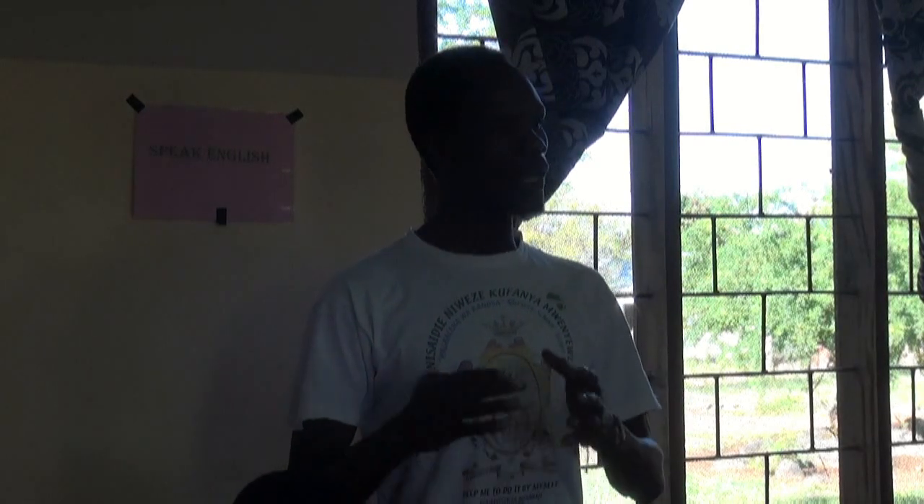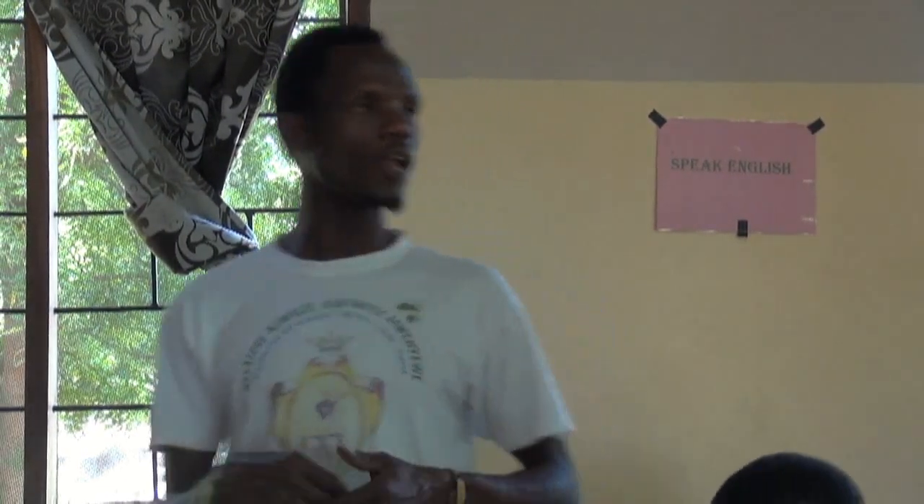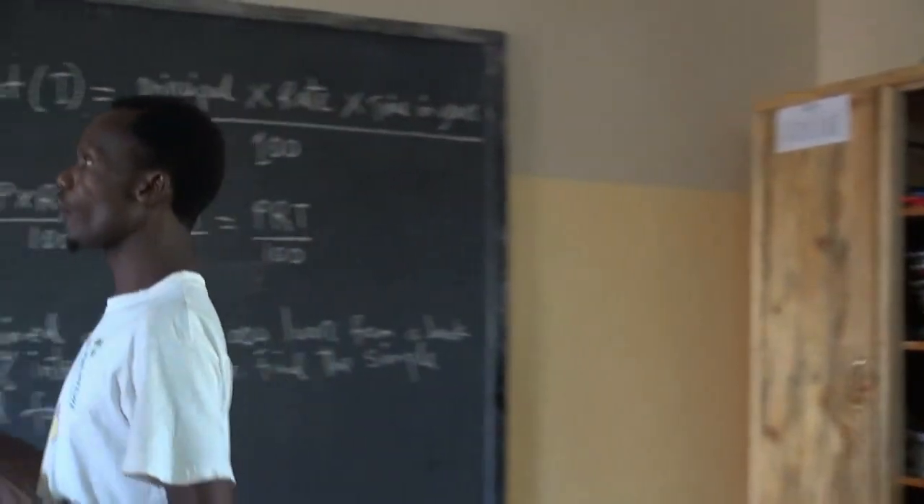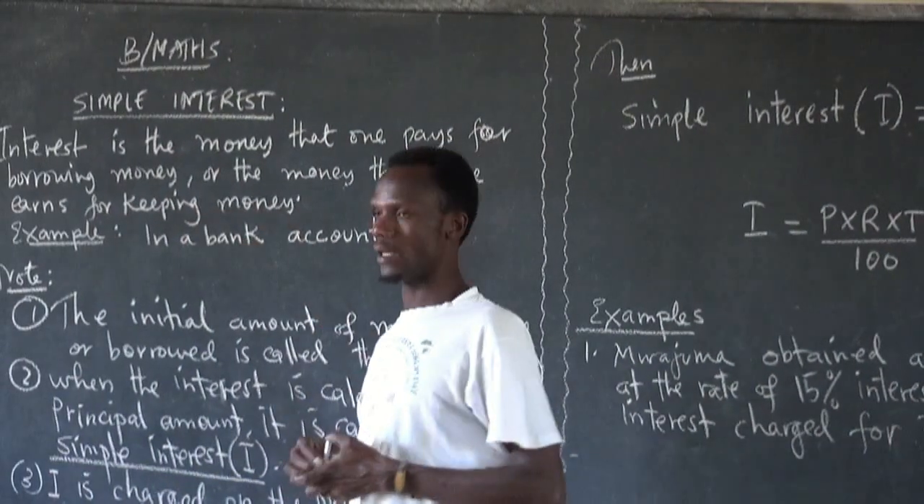If you have kept an amount of money in your pocket or somewhere else, and then you get a profit, that profit is calculated in different ways. That's the interest, the money that one pays for borrowing money. After you have taken money from me, you promise to pay back that amount in a different way. We just call it interest. Interest is the money that one pays for borrowing money, or the money that one earns for keeping money.